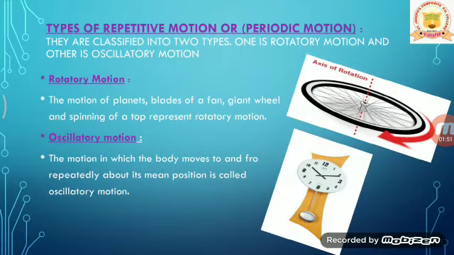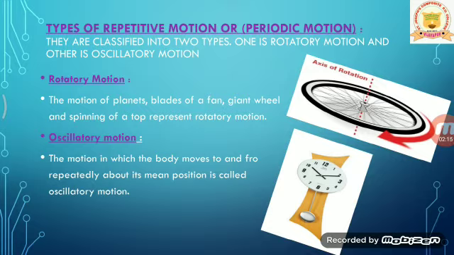Now, the types of repetitive or periodic motion. They are classified into two types: one is rotatory motion and the other is oscillatory motion. Examples of rotatory motion are the motion of planets, blades of a fan, a giant wheel, and spinning of a top.